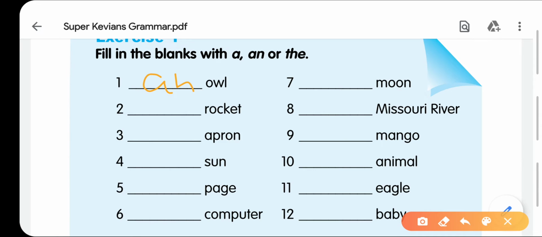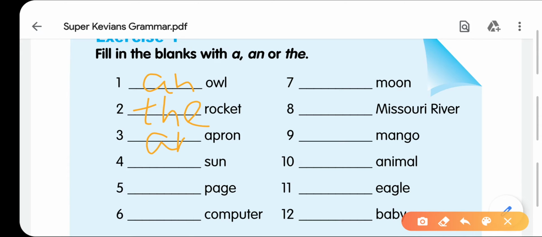Rocket, a rocket, the rocket. What will be the right one? Means if you are seeing a specific rocket, we will use the rocket, or a rocket. Here if it is specific then we can use the, and if it is not specified then we can use a also. Apron, an apron.